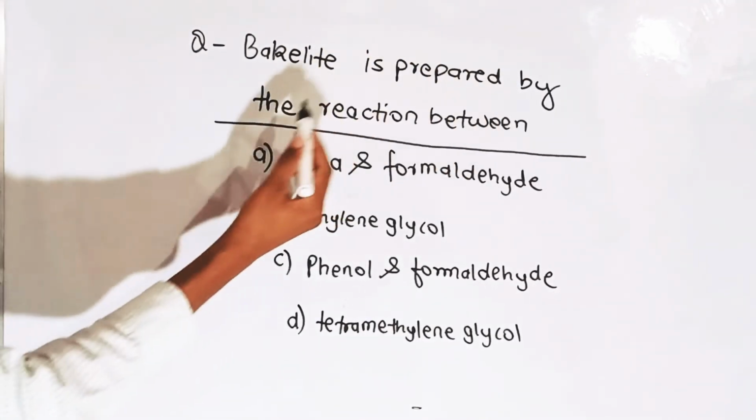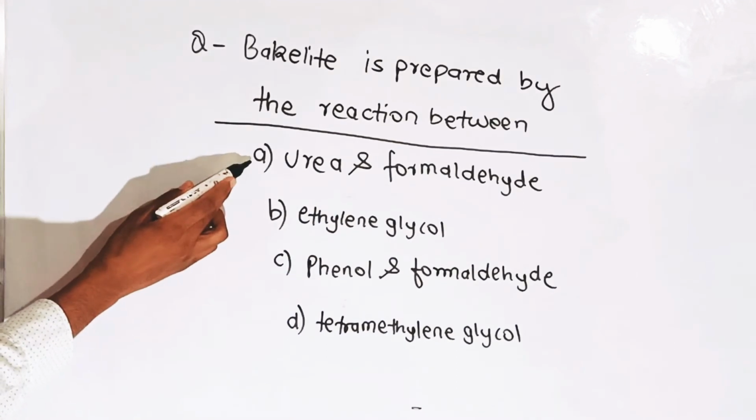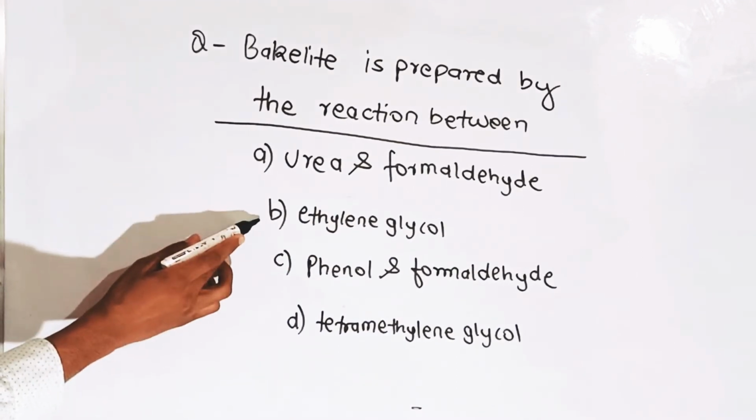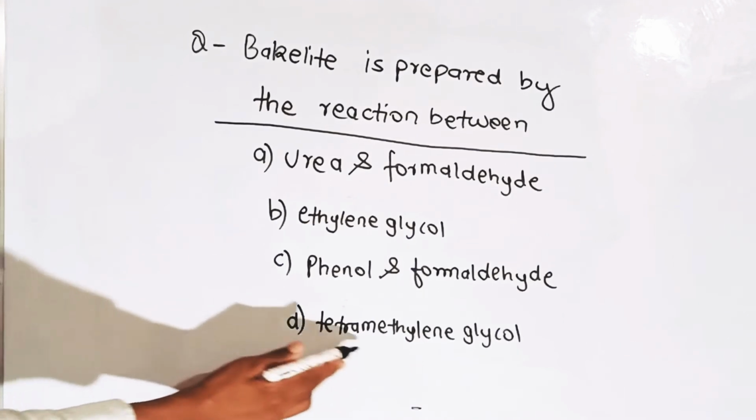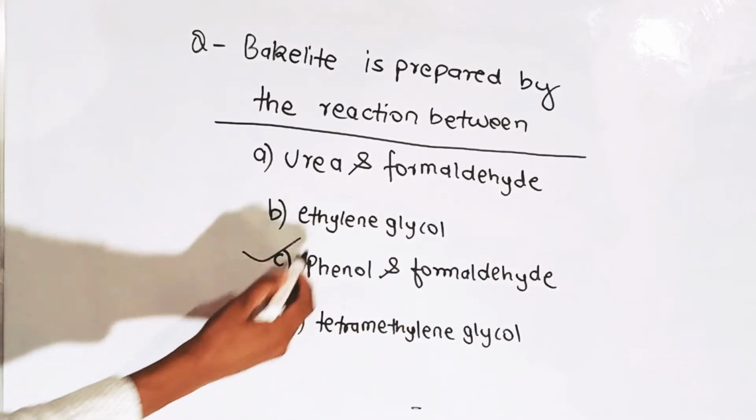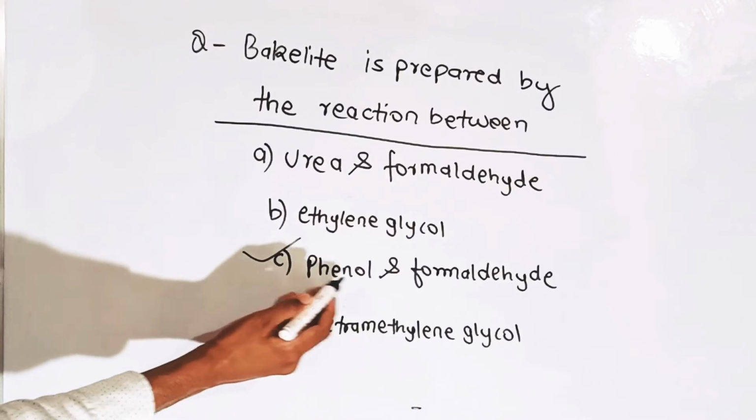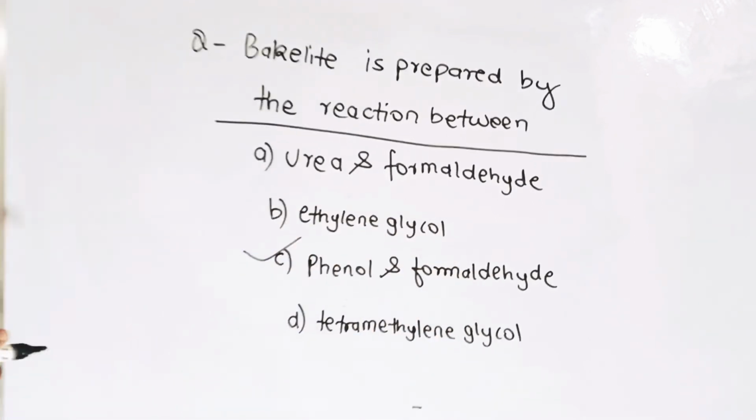Bakelite is prepared by the reaction between: first option is urea and formaldehyde, second is ethylene glycol, third is phenol and formaldehyde, and fourth is tetramethylene glycol. The correct answer is C. Bakelite is formed by phenol and formaldehyde.